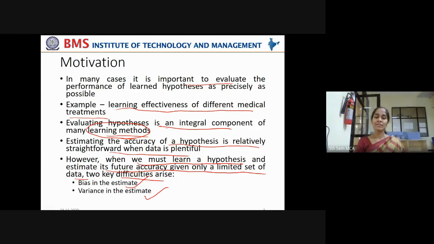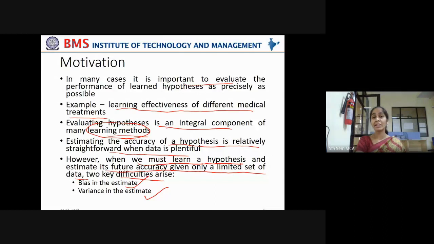What is bias in the estimate? Your estimate or result may be biased because the data is very less. It might not have covered a sufficient number of patients. Say from the data available, you have more female patients' data, but very few male patients' data. In that case, your estimate will be biased towards female patients, and it doesn't have good representation of male patients. So you may have bias in the estimate.